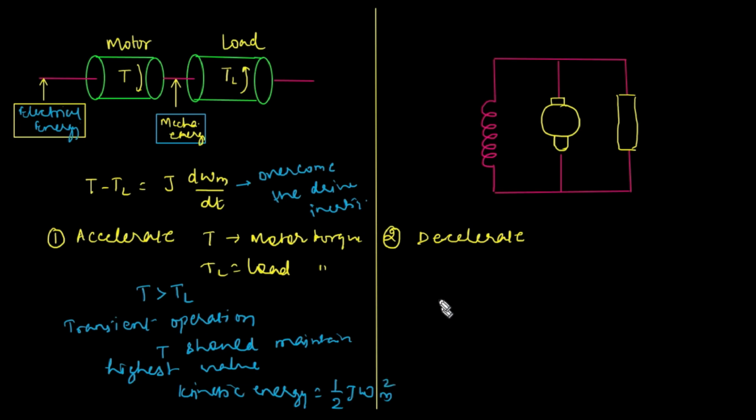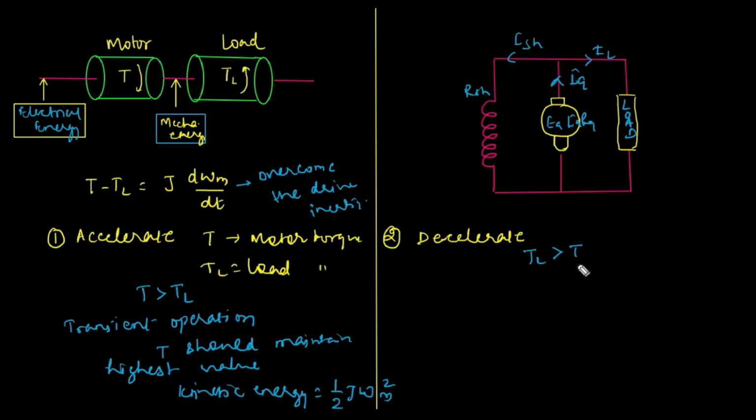And during the deacceleration, what happened? Because this motor has the parameters EA, IA, RA, and this is a load. If I'm saying this is the IL, the shunt is here because this is a shunt motor, so I assume this is the IN. In the deacceleration, the load torque should be greater than the motor torque, right? Then the motor will work as a deaccelerator, right?